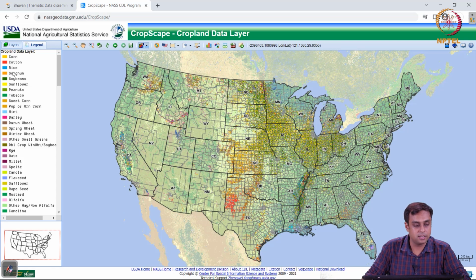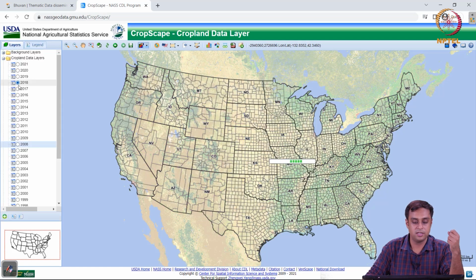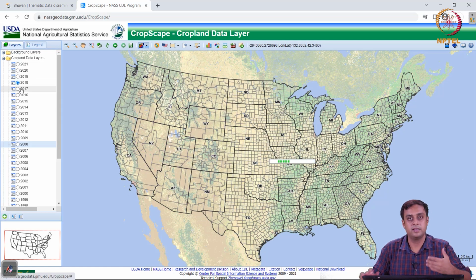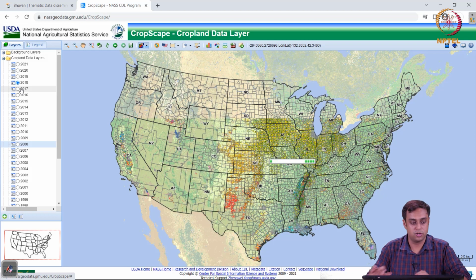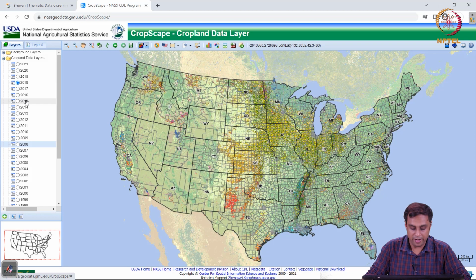So they have rice. I see some rice around here in California. Then I see some sorghum and soybeans. Soybeans are dark greens. There are a lot of soybeans around here, right? The sorghum is sort of here. The orange shade is here, right? So we can toggle across different years, and this data set may take a little bit to load. So stay patient with it, all right?